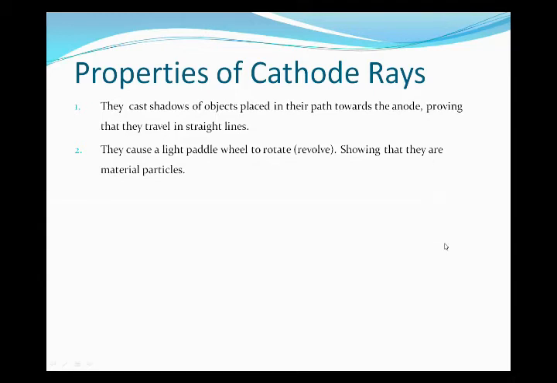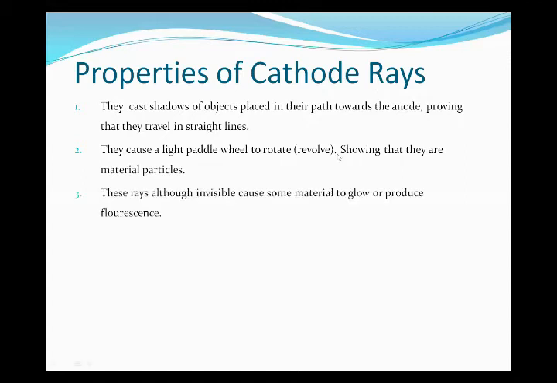They cast a shadow of an object placed in their path, meaning they are moving towards the anode. They travel from the cathode and reach the anode, showing that they travel in a straight line. Number two property: they cause a light paddle wheel to rotate, or revolve, showing they are material particles. In this experiment, the wheel is rotating, showing that they are material particles.